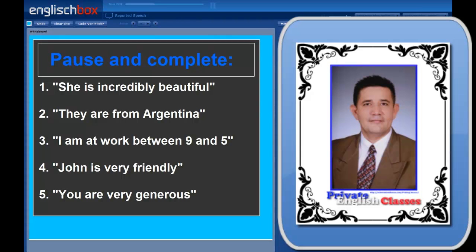So, time for a little bit of practice. So here we have 5 sentences, all in present simple and all with the verb to be. She's incredibly beautiful. They are from Argentina. I am at work between 9 and 5. John is very friendly, and you are very generous. All you have to do is put these into reported speech. So pause the video, complete the exercise, and then we'll continue.